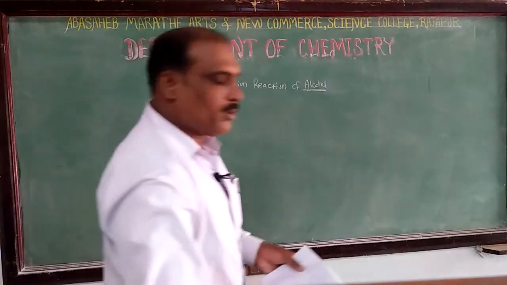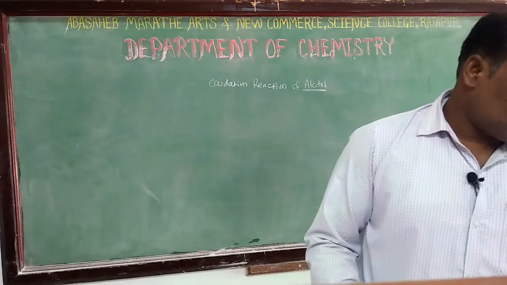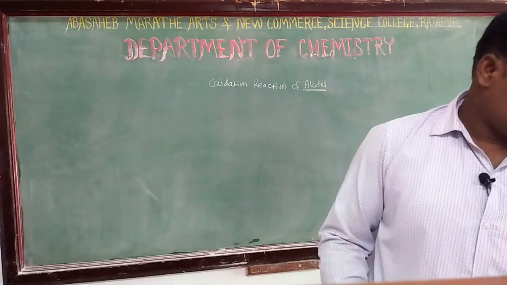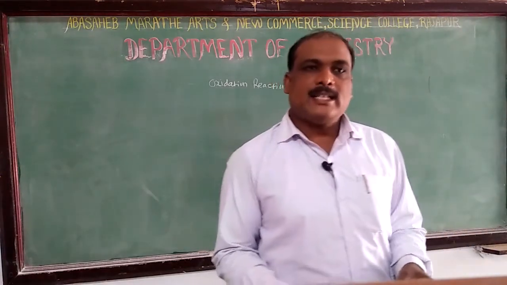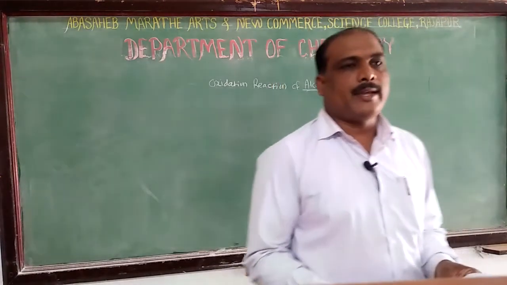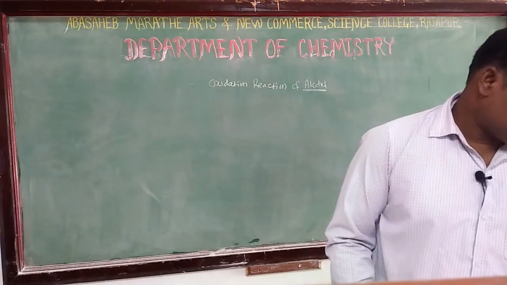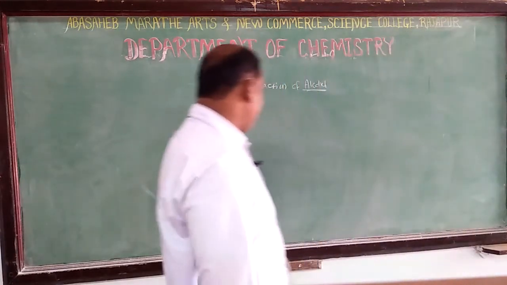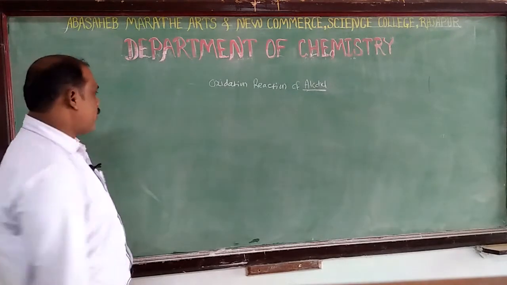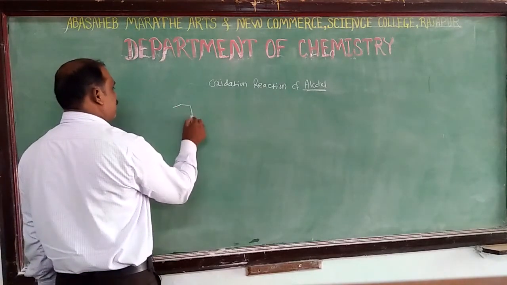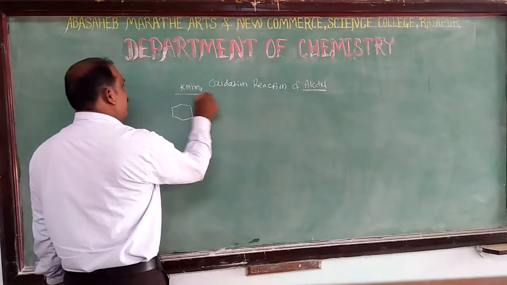Now we have seen the reactions of tertiary alcohols. Tertiary alcohols are not easily oxidized to the corresponding acids. Some reactions also involve oxidation with potassium permanganate. The next oxidizing reagent is potassium permanganate, KMnO4.